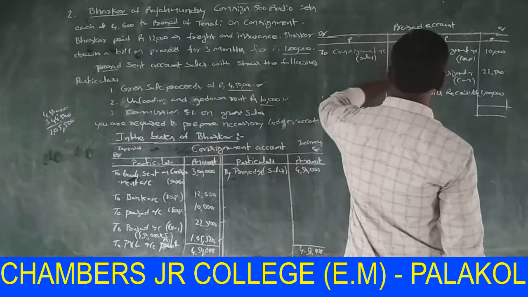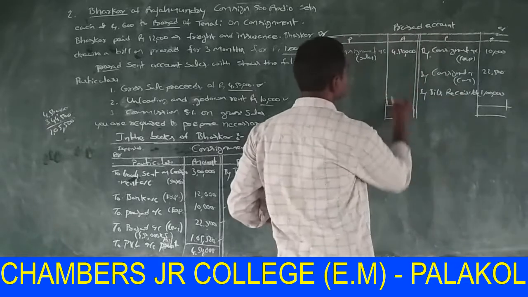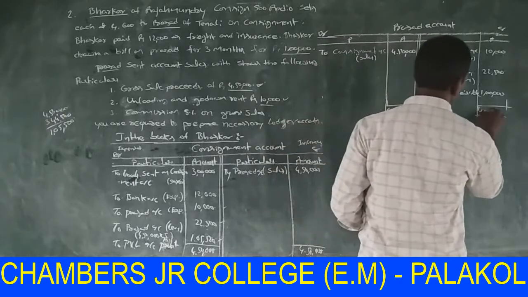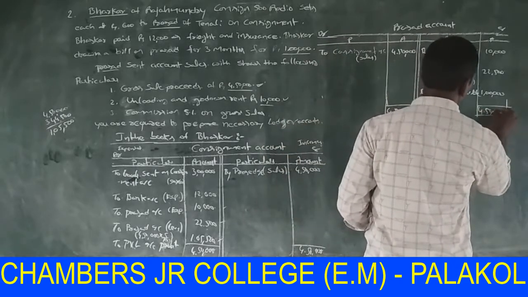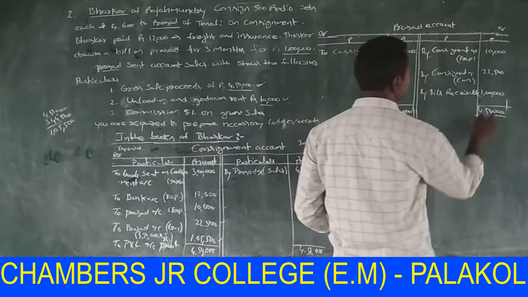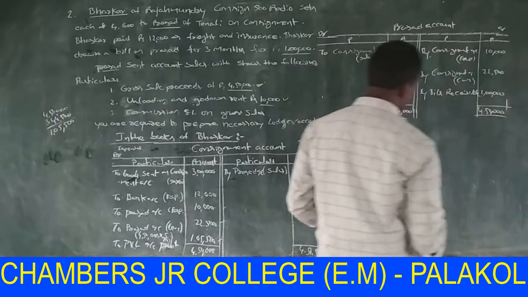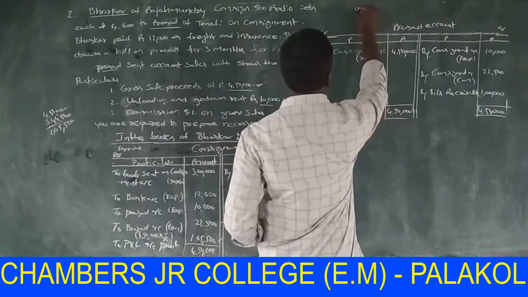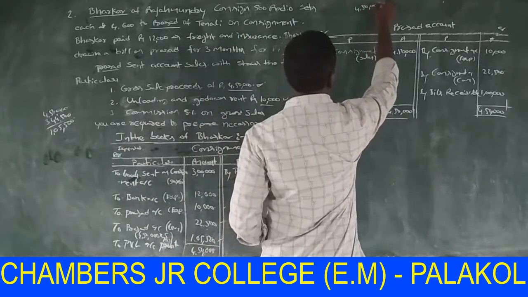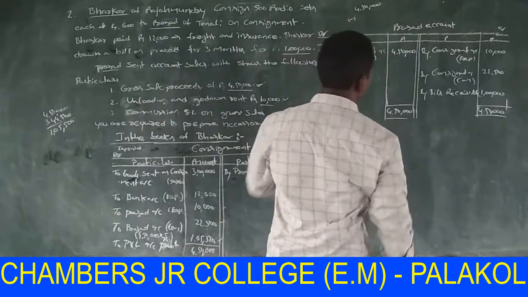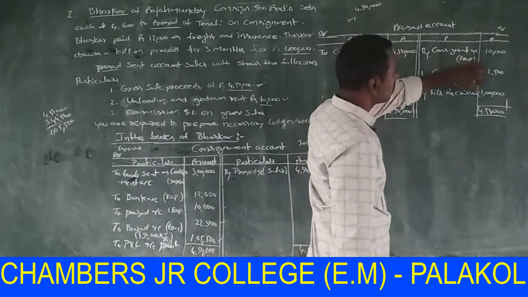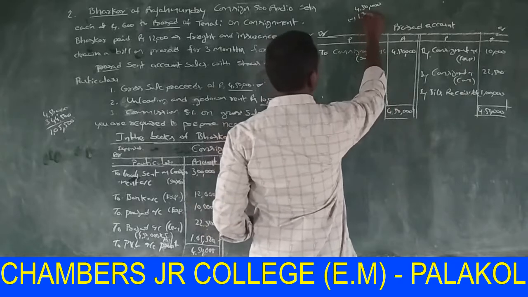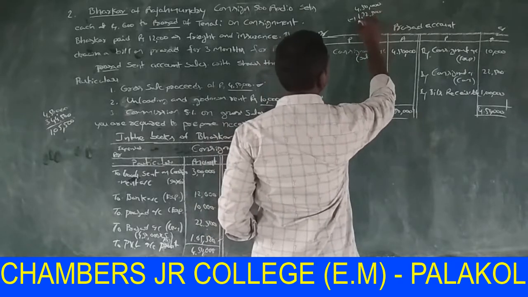Now the total debit side is bigger than the credit side. So on the debit side 4,50,000, the difference: 4,50,000 minus the total of the credit side 1,32,500.